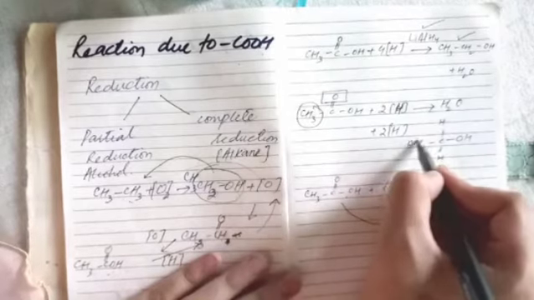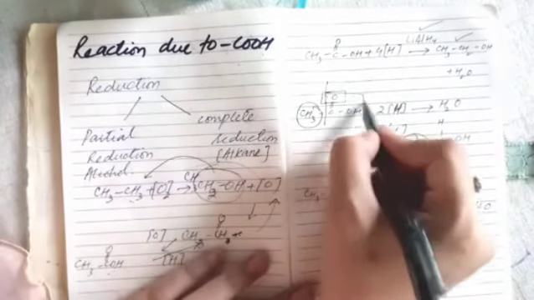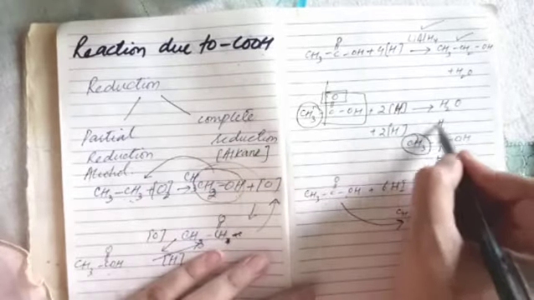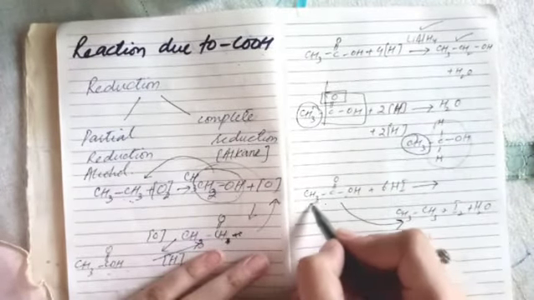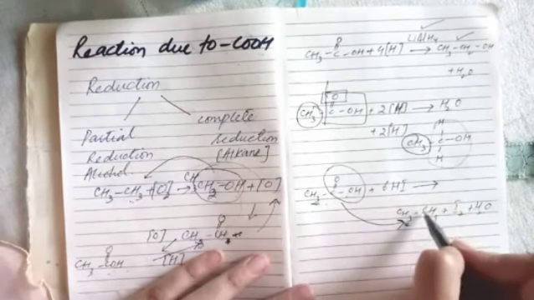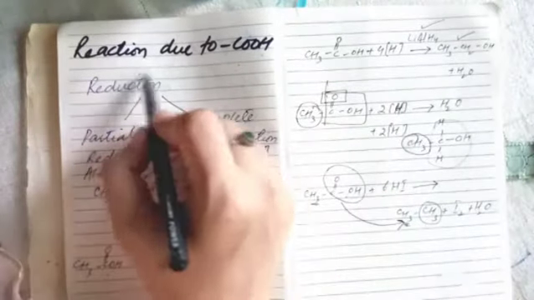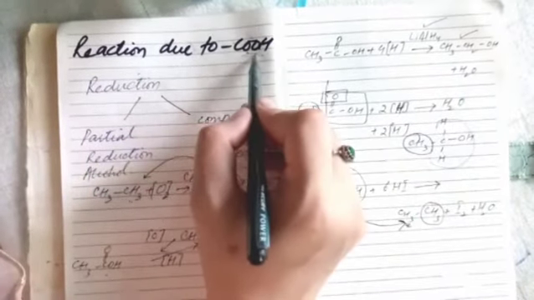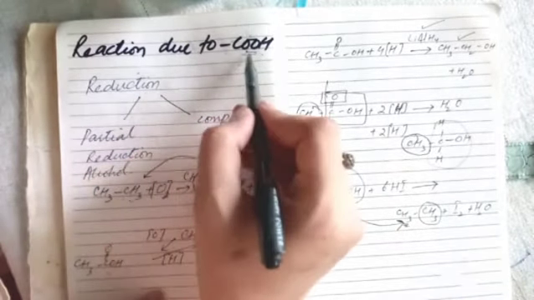As you have seen, this part remains the same. What part gets involved in this reaction? Carboxylic group. So carboxylic group is involved in this reaction. Similarly, this part remains the same, and this carboxylic part changes into CH3 part. So these are the reactions in which there is involvement of COOH group, and there is a reduction. So we also say reduction of COOH group.